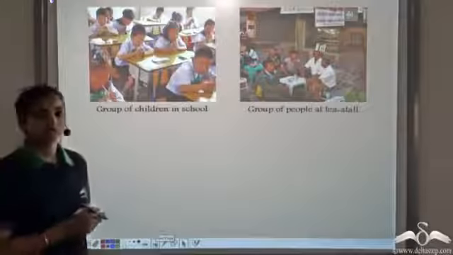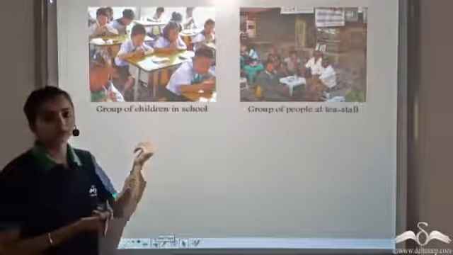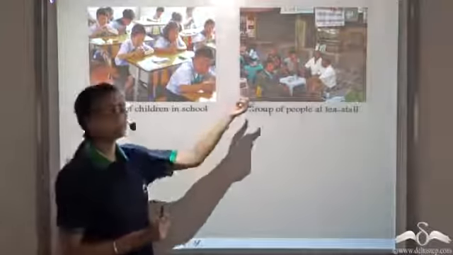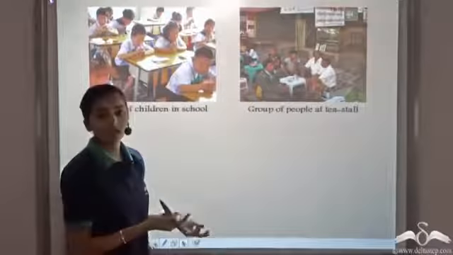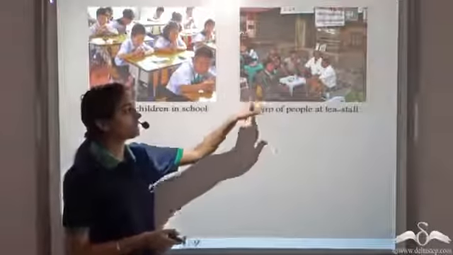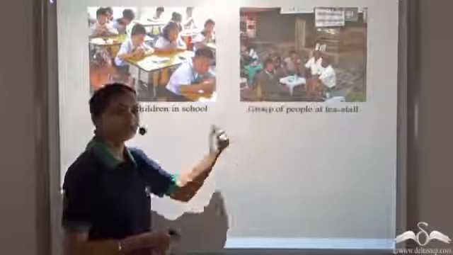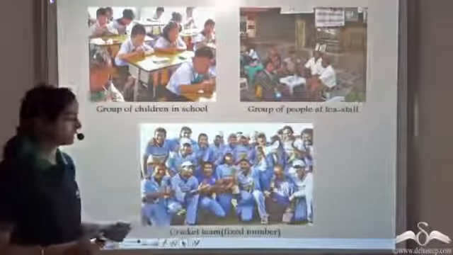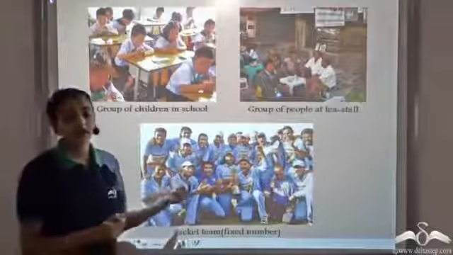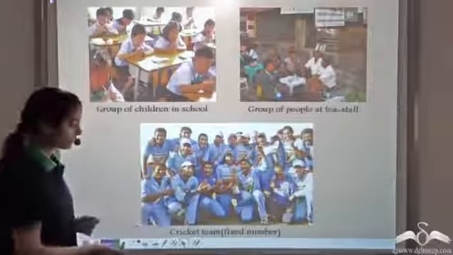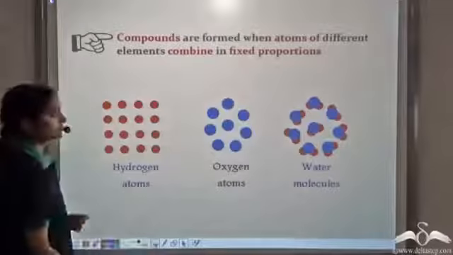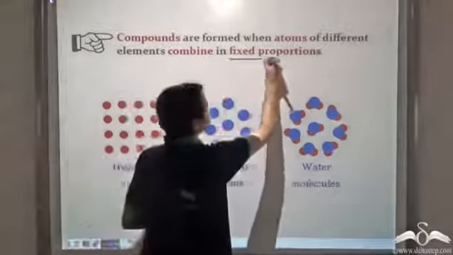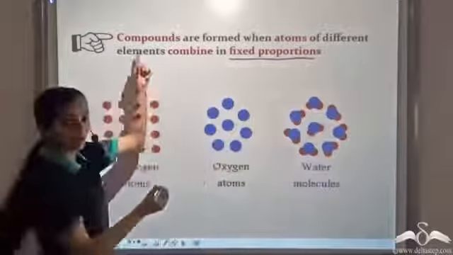Take a group of children in a school. You cannot fix any number to that. It can be any number. Similarly, if there's a number of people sitting at a tea stall, this can be any number. So you cannot fix any number to the group of people who are sitting at a tea stall. But if we talk of a cricket team, say the Indian cricket team, we know a fixed number of players play a match. Similarly, when atoms combine, they combine in fixed proportions to form compounds.